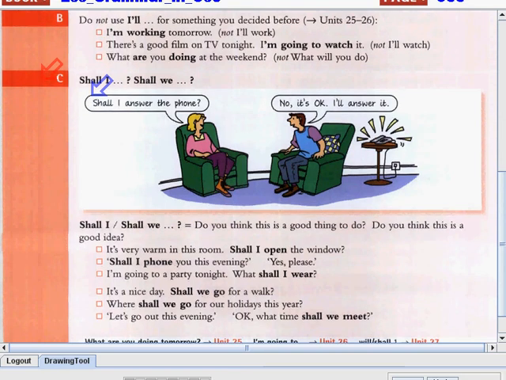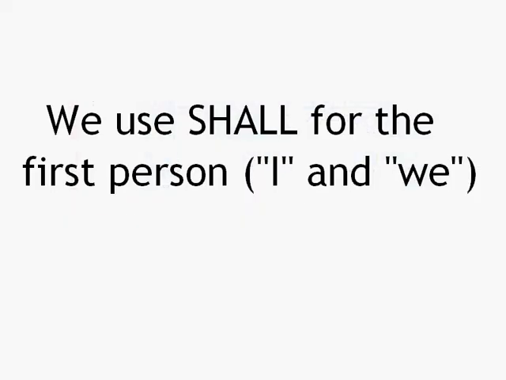Shall I? Shall we? Here you have to remember that we use shall for the first person. What do we mean by first person? That is, I and we. So, when we are talking about ourselves, or when we use I and we, we should use shall instead of will.